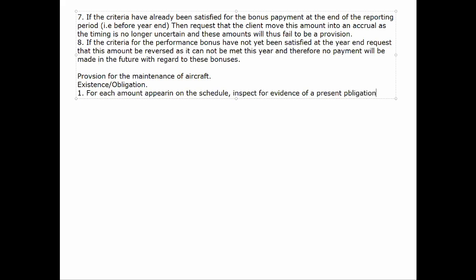And more importantly, we want to try and understand, why are we saying that the outflow of cash is not certain? Okay, so we're looking for two things. We're looking for the present obligation, and we're looking for the outflow not being certain. What about this transaction? And that's why we're looking at the contracts. You can also look at the invoices, but mainly the contracts. So what about it is uncertain, is the question.